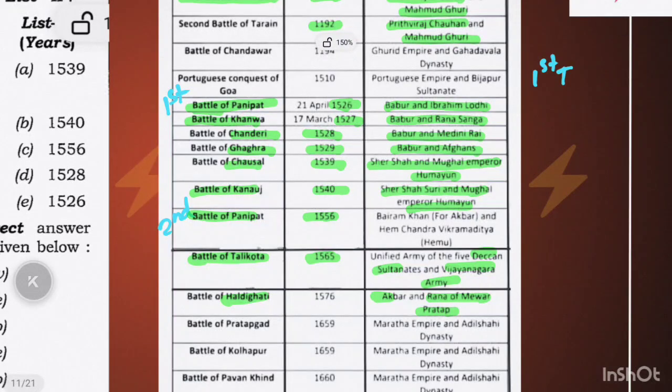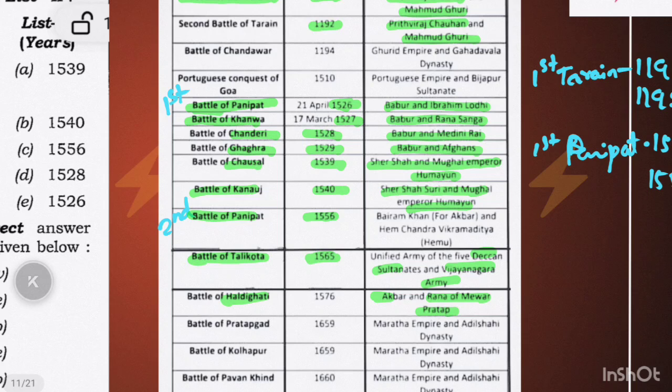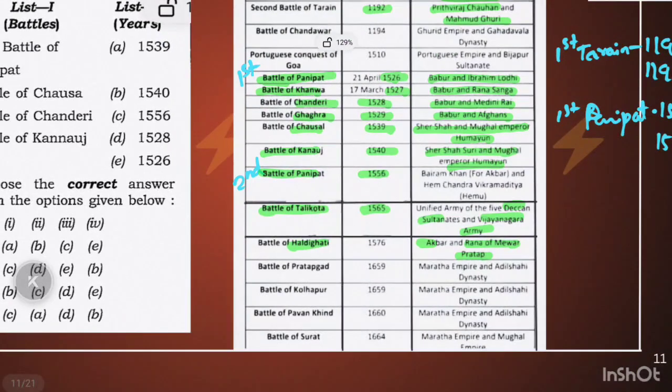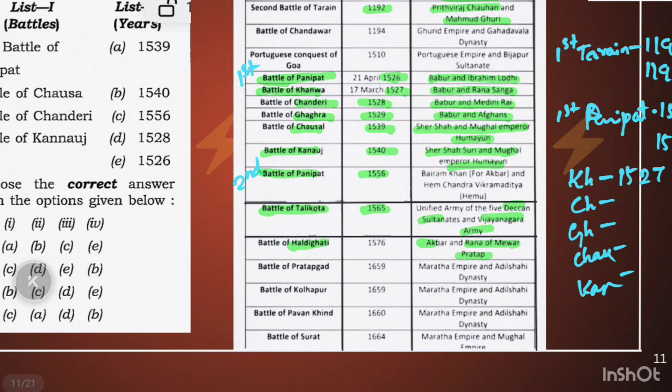Simple to remember. First battle of Tarain in 1191, second in 1192. And first battle of Panipat in 1526, and second in 1556. Next, you should remember this: Kanwa, Chanderi, Gagra, Chausa, Kanauj. Kanwa in 1527, Chanderi in 1528, continuous. After a 10 year jump, 1539, next 1540.